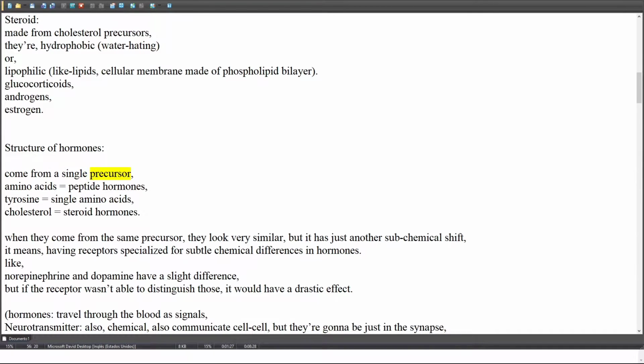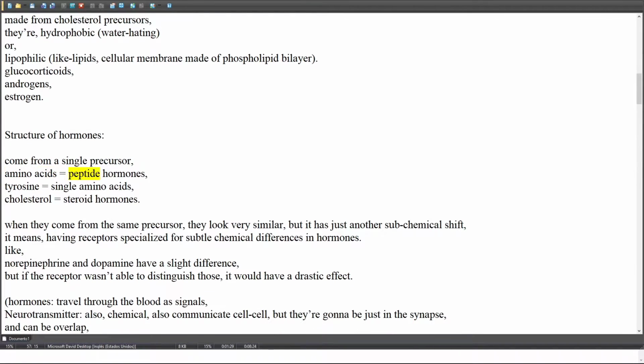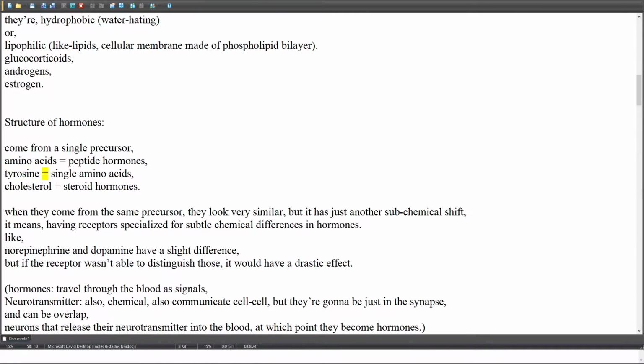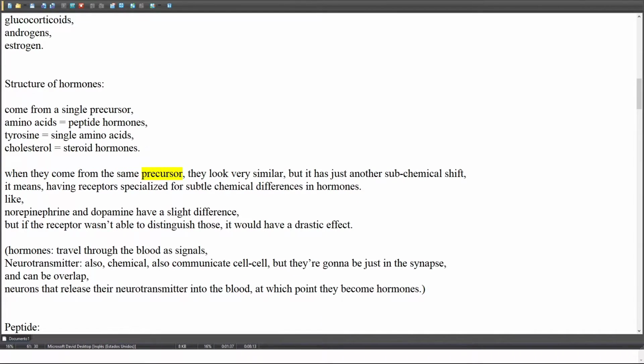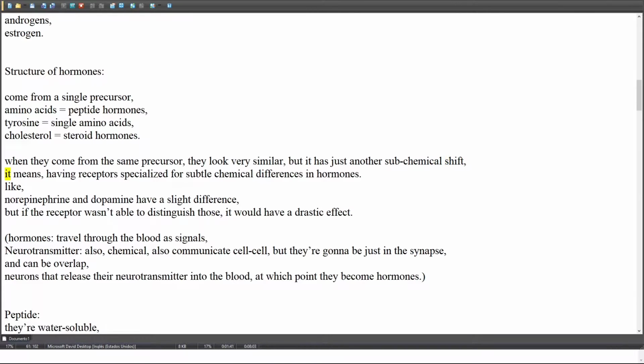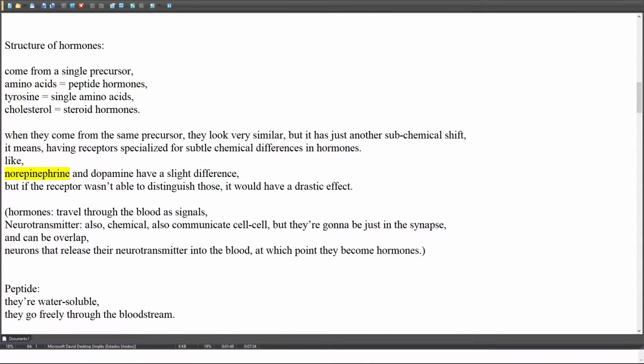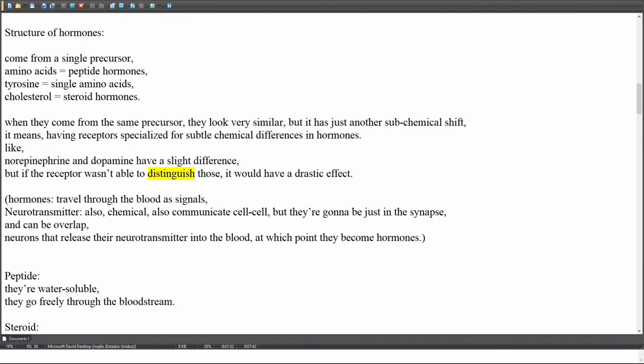Structure of hormones: they come from a single precursor. Amino acids make peptide hormones. Tyrosine makes single amino acid hormones. Cholesterol makes steroid hormones. When they come from the same precursor, they look very similar, with just a subtle chemical shift. This means having receptors specialized for subtle chemical differences in hormones, like norepinephrine and dopamine, which have a slight difference. If the receptor wasn't able to distinguish those, it would have a drastic effect.